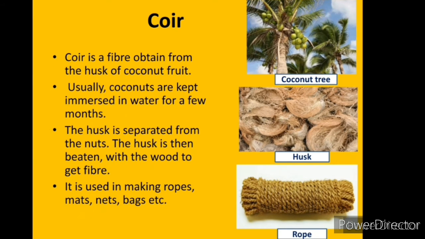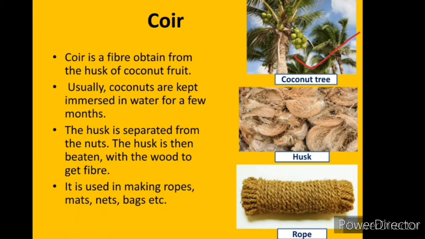Coir. Coir is a fiber obtained from the husk of a coconut fruit. Usually, coconuts are kept immersed in water for a few months. The husk is separated from the nuts. The husk is then beaten with the help of wood to get fiber. It is used in making ropes, mats, nets, bags, etc.